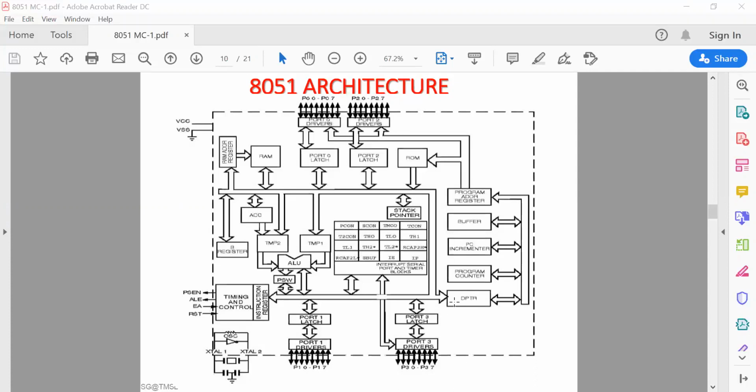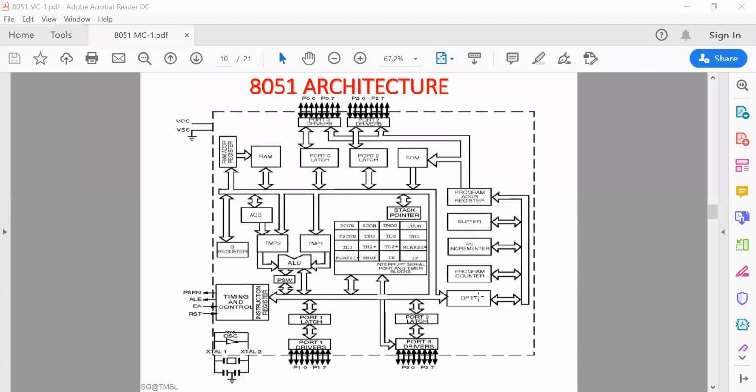Another block is the DPTR, which is called the data pointer. Basically it is used to operate external memory devices. If any external memory device is to be connected, a maximum of 64 kilobytes of ROM or a maximum of 64 kilobytes of RAM can be connected. 64 kilobytes means 2 to the power 16, so a 16-bit address must be transferred to access any data byte from the external memory device.